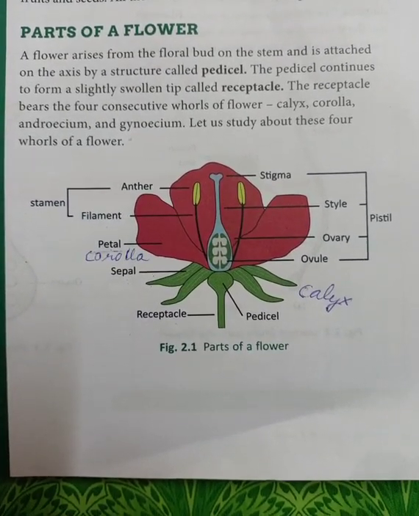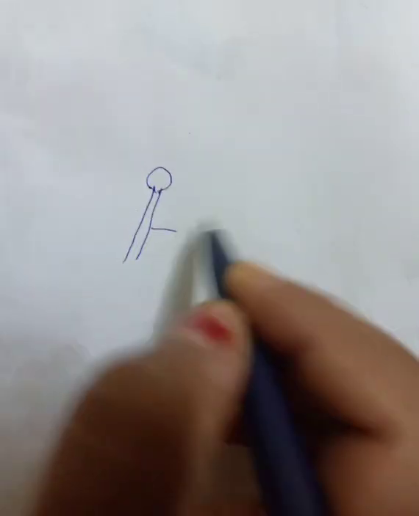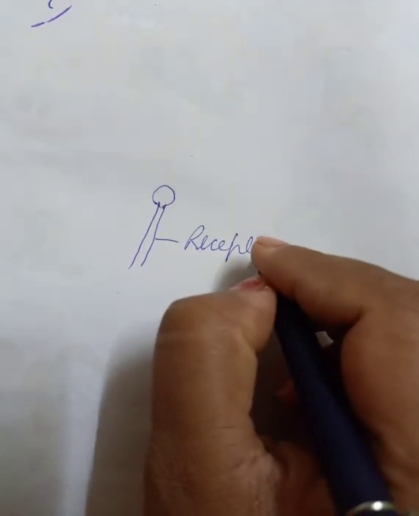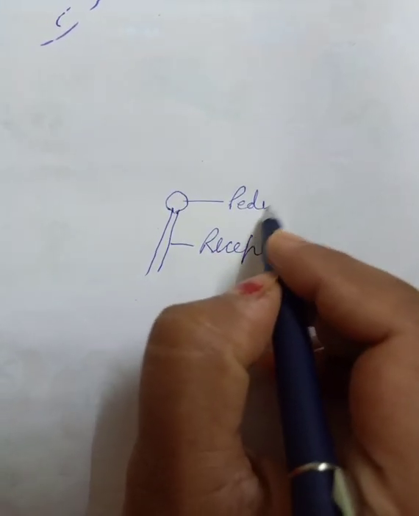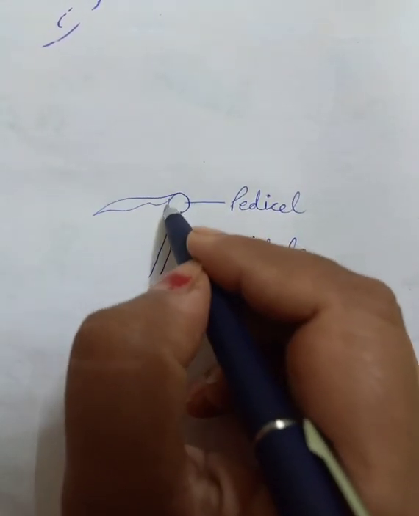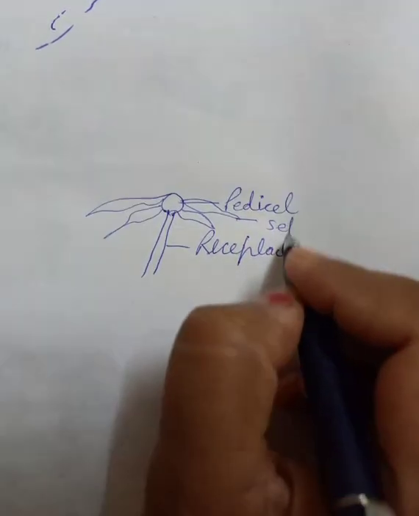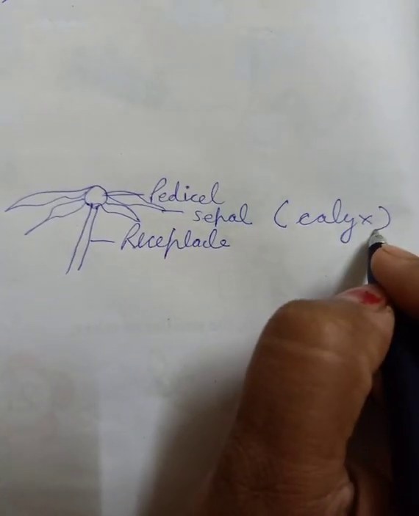So what had we discussed now? We had discussed that a stick from where we hold the flower is called receptacle. This swollen part is called pedicel. Above, near to this pedicel, small greenish structures are present. These structures are called sepal. Single is sepal. When they are present together, then they are called calyx.